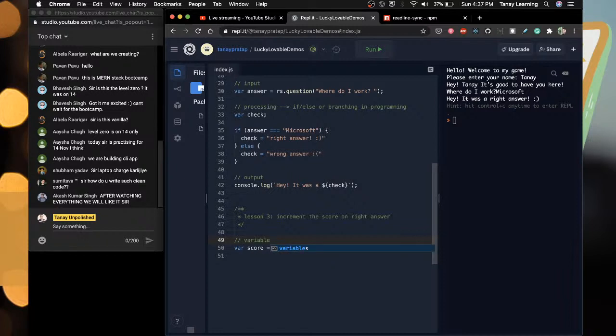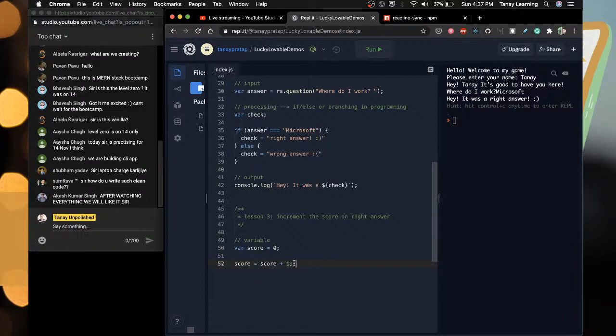Now I need this variable to hold it. Problem is that this check has already happened, so let it go. How do you increment a variable? Increment the score on right answer. You need to do score equals score plus 1. I had thought I would do score plus plus, but then who will explain score plus plus to a beginner? It's better to do this. Score equals score plus 1.